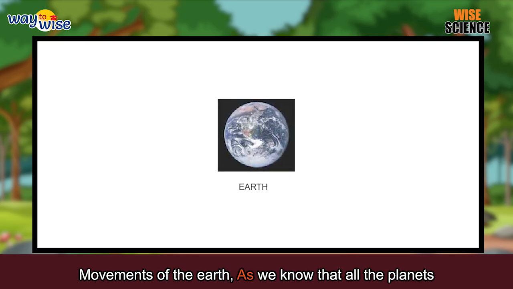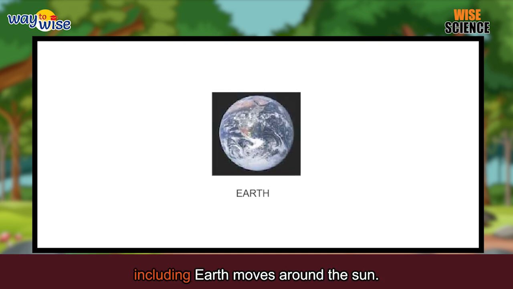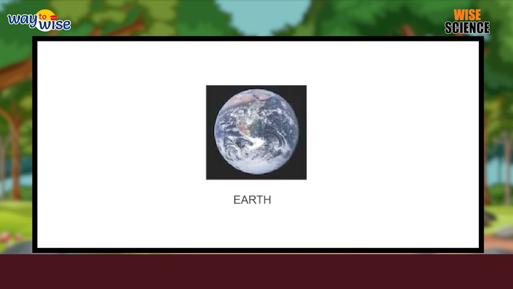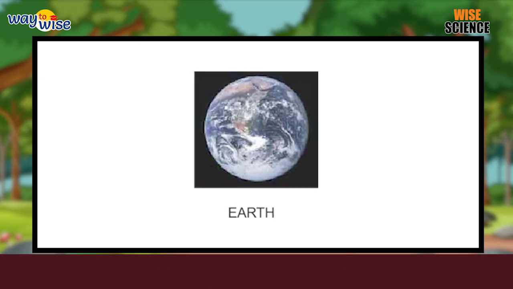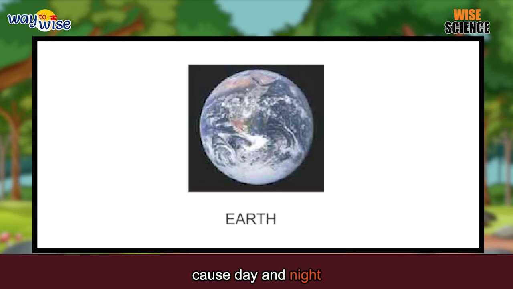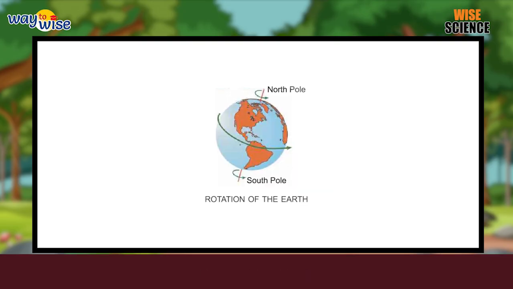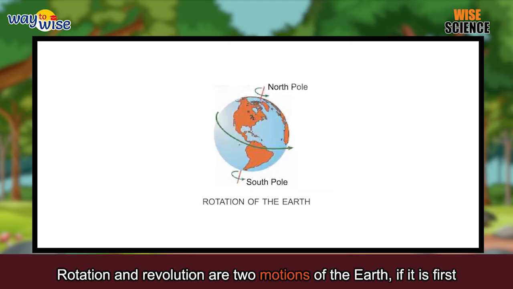Movements of the Earth. As we know, all the planets including Earth move around the Sun. While moving around, the Earth also spins about its axis. These movements cause day and night and also seasons. Rotation and revolution are 2 motions of the Earth.